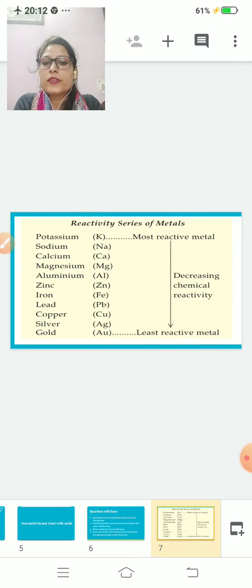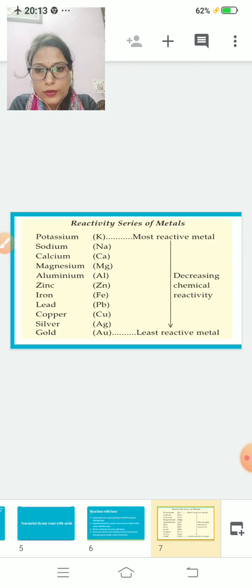Now, reactivity series of metals. You have lots of metals, and their reactivity is different. Which one is most reactive? Potassium is most reactive. After that, sodium; after sodium, calcium; then magnesium, aluminium, zinc, iron, lead, copper, silver and gold. These are the reactivity series of metals. The most reactive metal is potassium, symbol K, and the least reactive metal is gold, symbol Au. Clear?